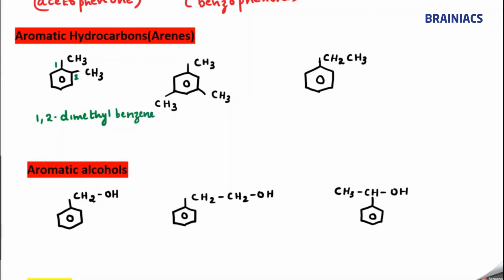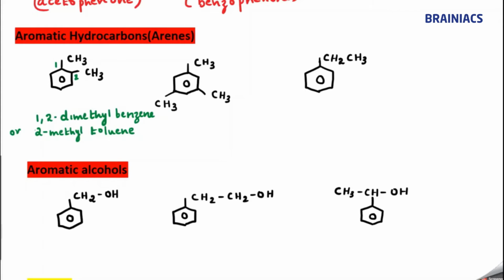Or we can even say, 2-methyl toluene. Okay, there is a famous common name for this compound.